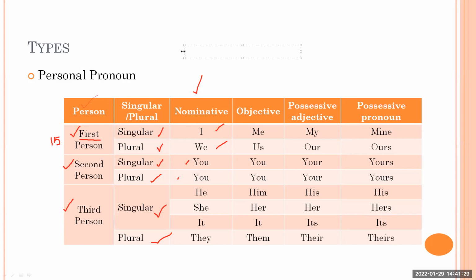But if I give you one example like this, and another one, can you tell me which you is singular and which you is plural? Is the first you singular or plural?